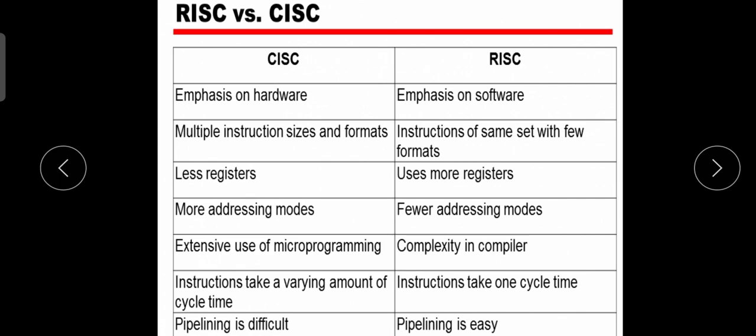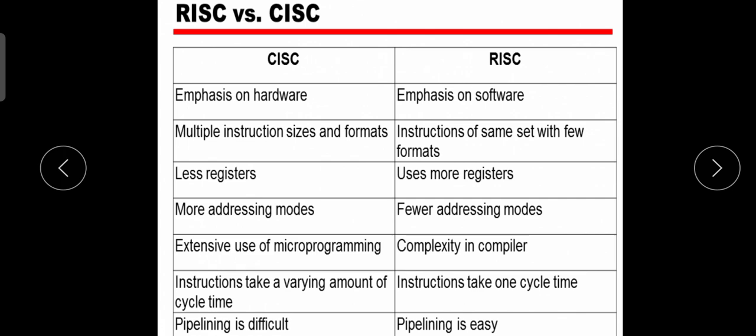RISC versus CISC. CISC puts emphasis on hardware and has multiple instruction sizes and formats. It has fewer registers. It has more addressing modes. It makes extensive use of microprogramming. Instructions take a varying amount of cycle time. Pipelining is difficult.